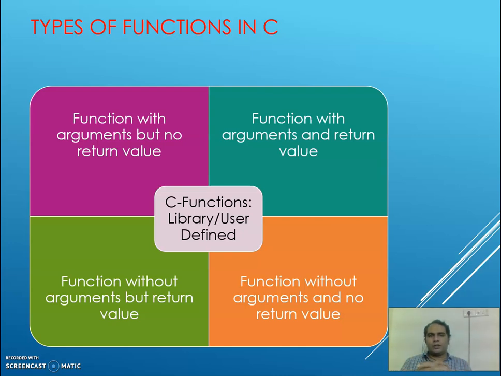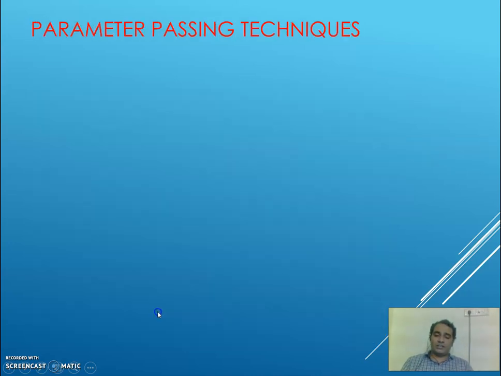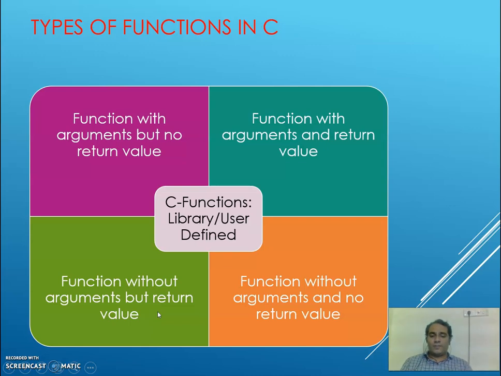So we can have functions with arguments but no return value, functions with arguments and a return value, functions without arguments but with a return value, and functions without arguments and no return value. These are all the possible types of functions in the C language.